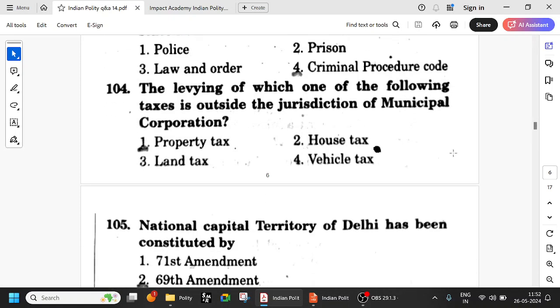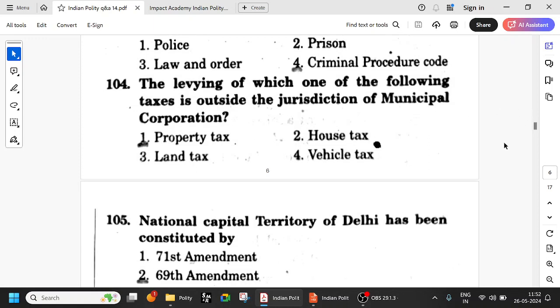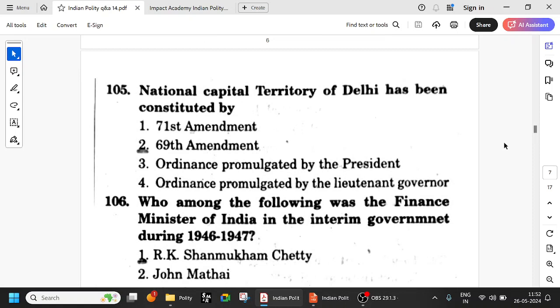The levying of which of the following taxes is outside the jurisdiction of the municipal corporation? Municipal corporation can levy house tax, vehicle tax, land tax, but not property tax. Remember that. So National Capital Territory of Delhi has been constituted by the 69th Amendment Act. Try to remember, it has been constituted by the 69th Amendment Act.